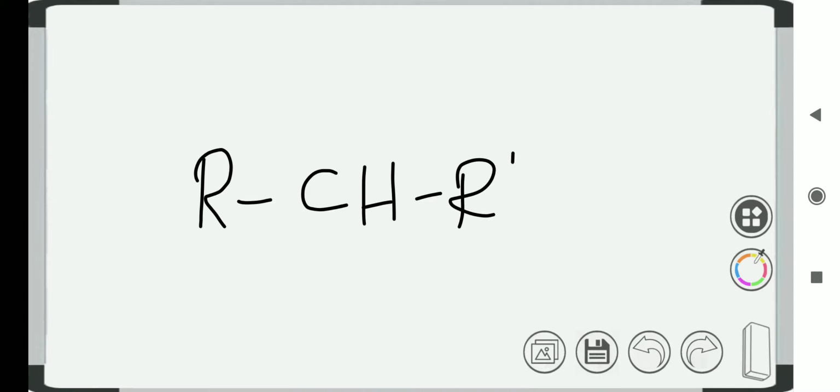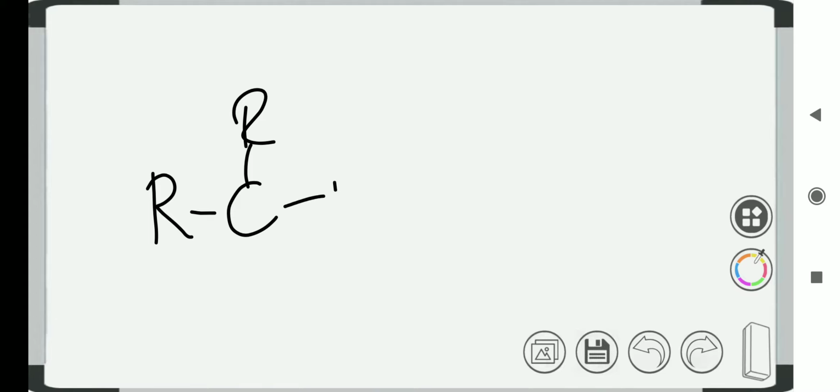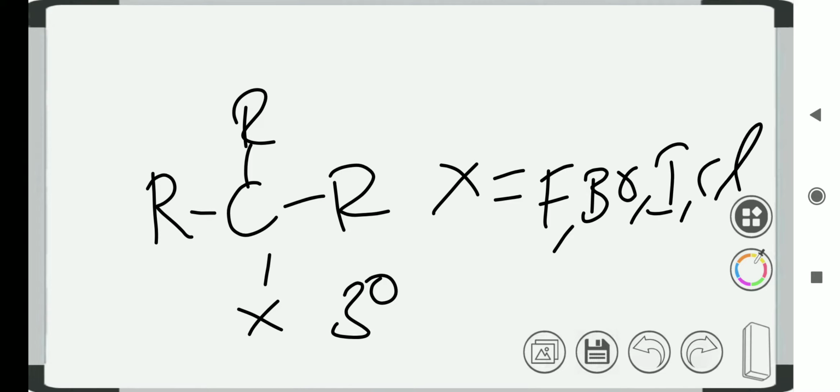Now in a secondary alkyl halide we are going to see two alkyl substituents, so it is a secondary alkyl halide. Now for a tertiary alkyl halide, the carbon atom shows the attachment of three alkyl chains, so it will become the tertiary alkyl halide. The X stands for fluorine, bromine, iodine, or a chlorine atom.